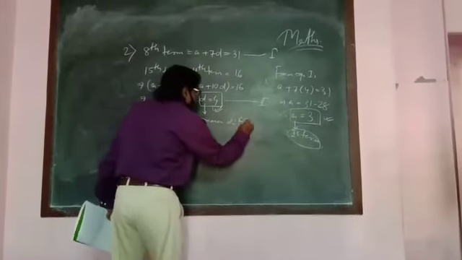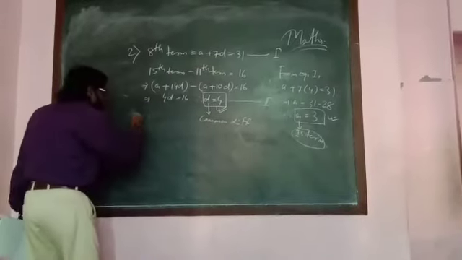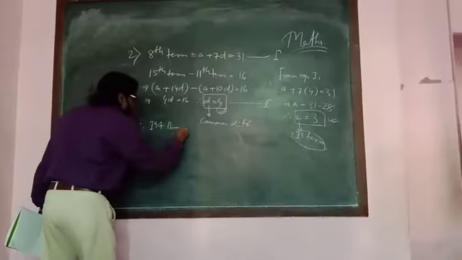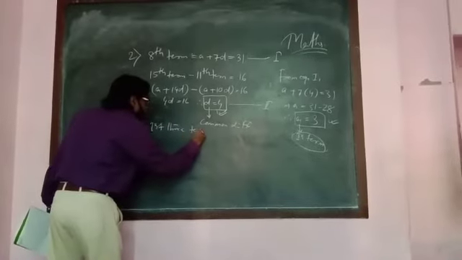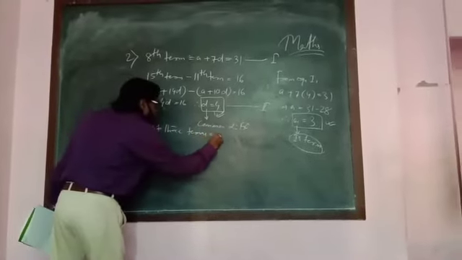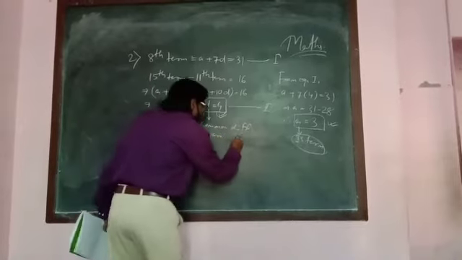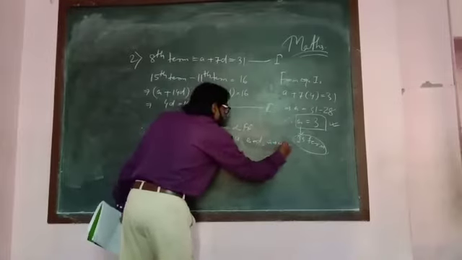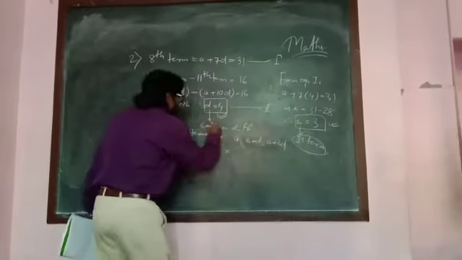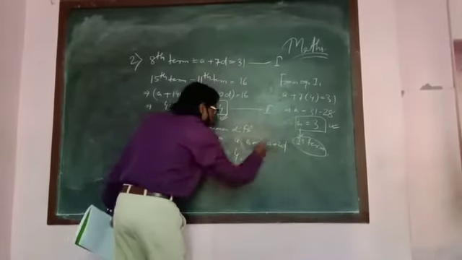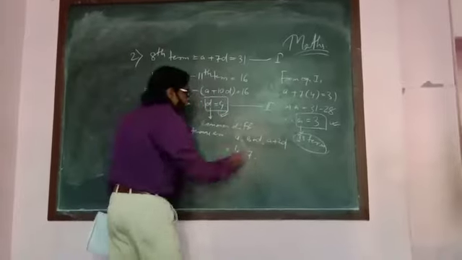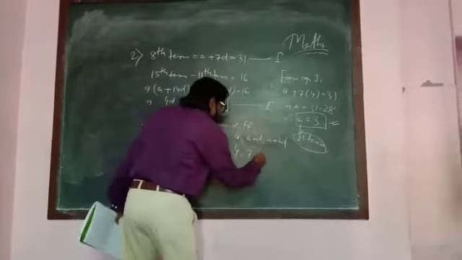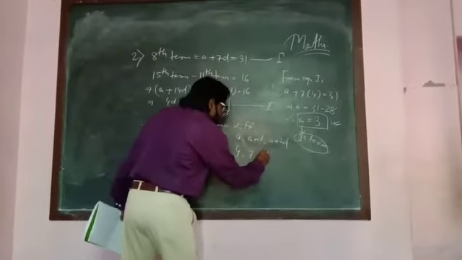After finding this, you have to find the first 3 terms. The first 3 terms are: first is a, next is a plus d, and next will be a plus 2d.